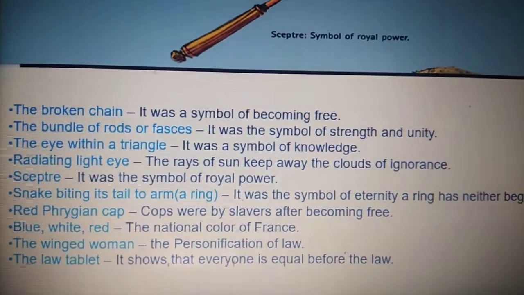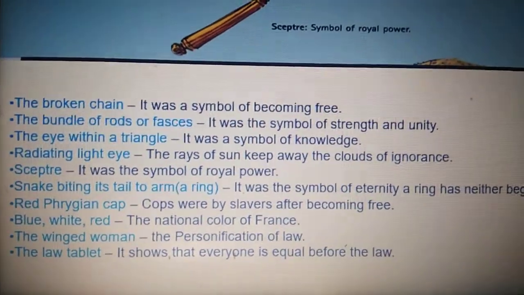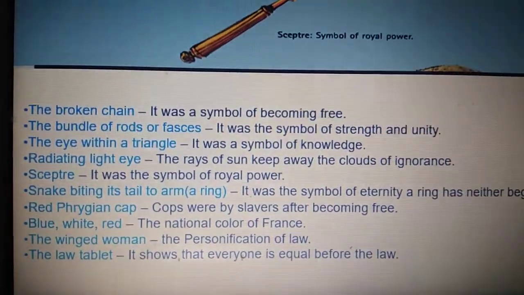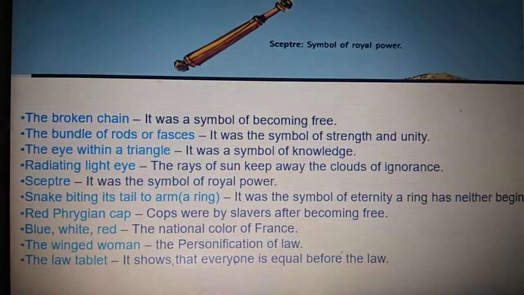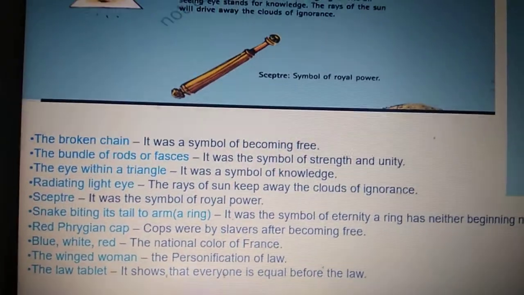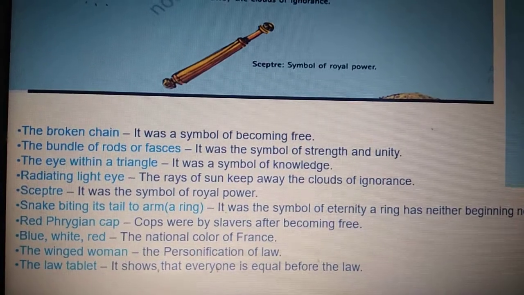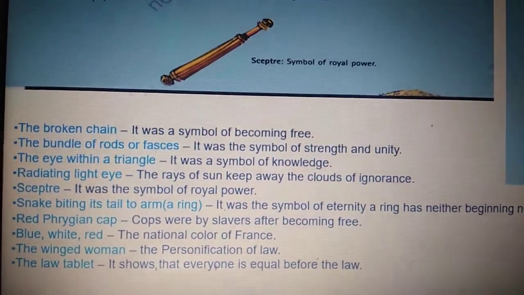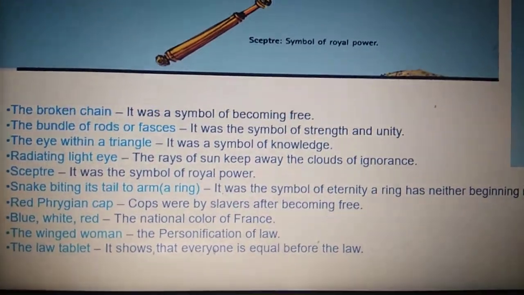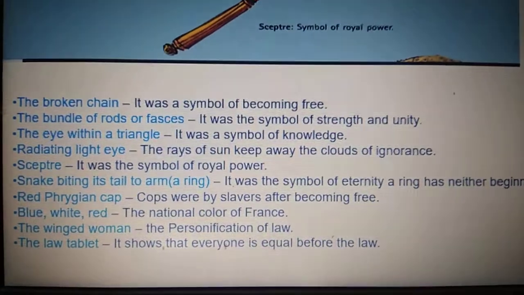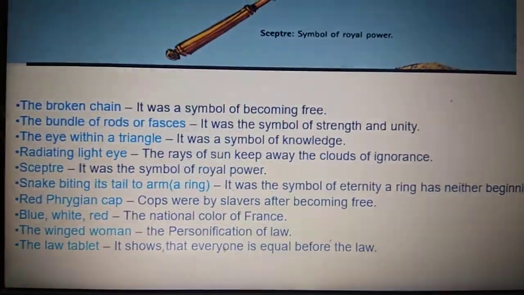The broken chain was a symbol of becoming free. The bundle of rods was a symbol of strength and unity. The eye with a triangle is a symbol of knowledge. The radiating light eye, the sun's rays, keeps away the cloud of ignorance. The scepter is a symbol of royal power. Then we have a snake biting its tail. All these symbols are given in your textbook.